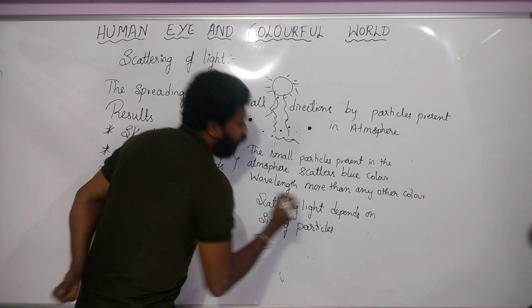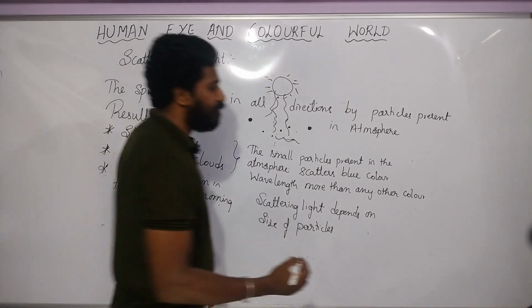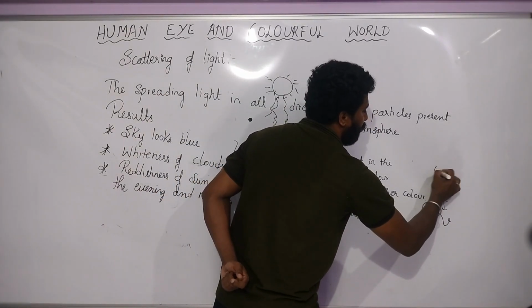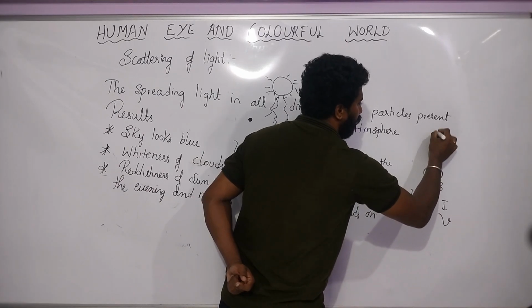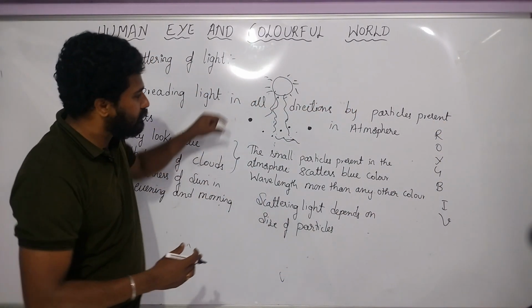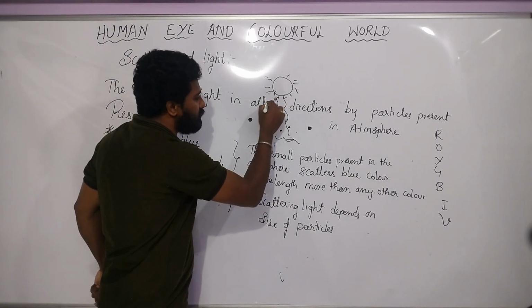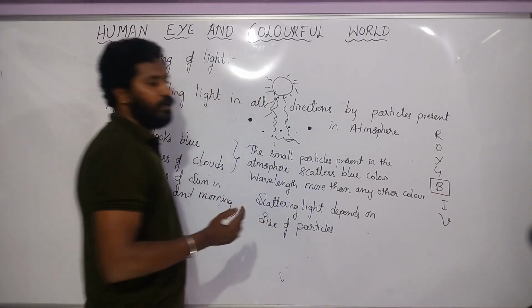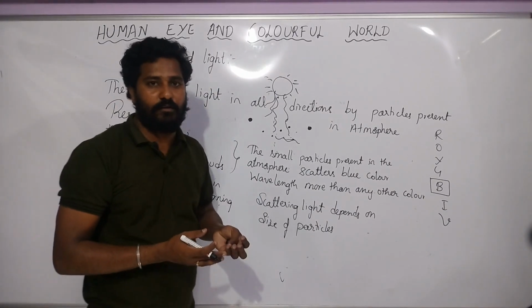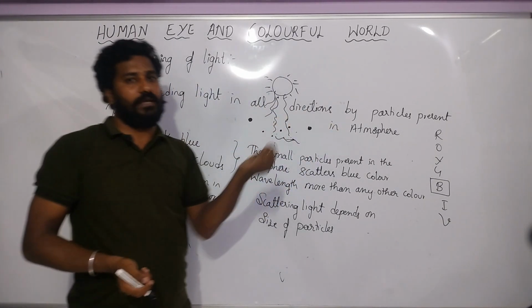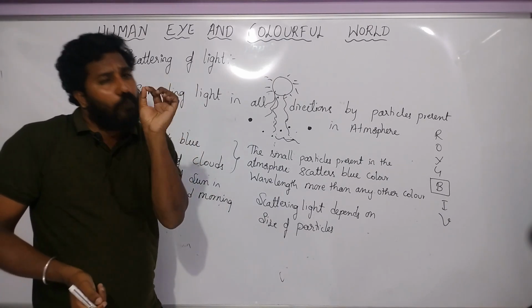Okay, this is also very, very important. So size of particles, we know Weber, right? We have studied about Weber. So here what happens: when the sunlight falls, the blue color is being scattered, which means the particles present in the atmosphere are of the smallest size.